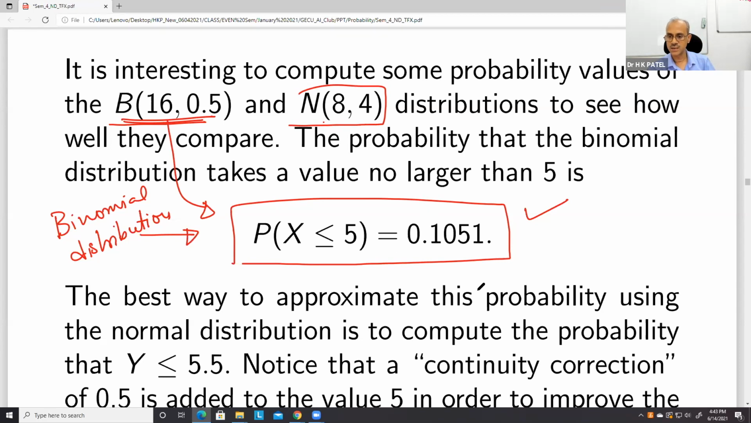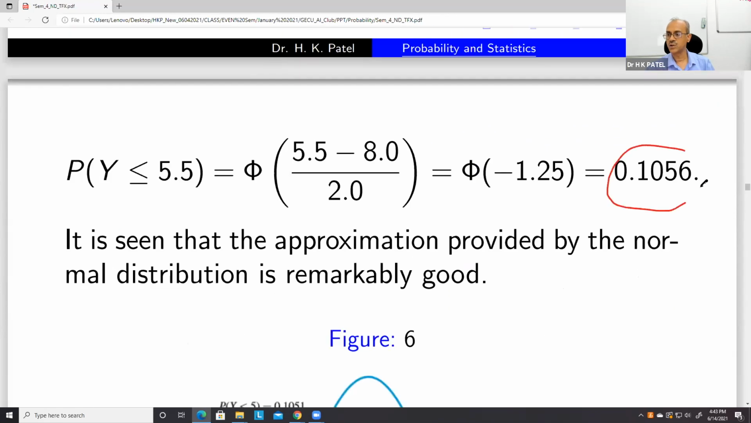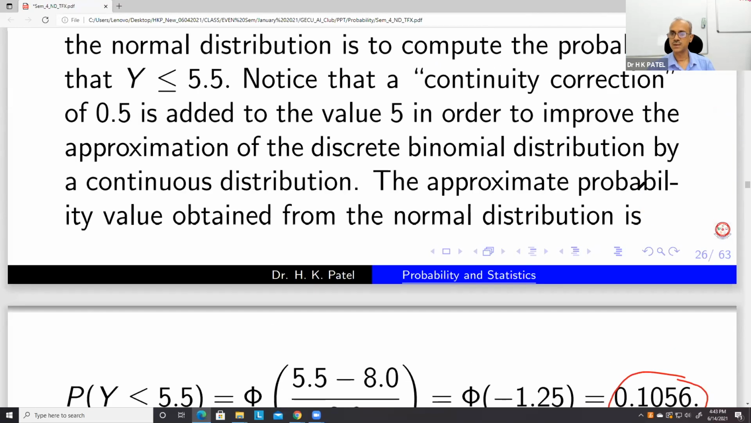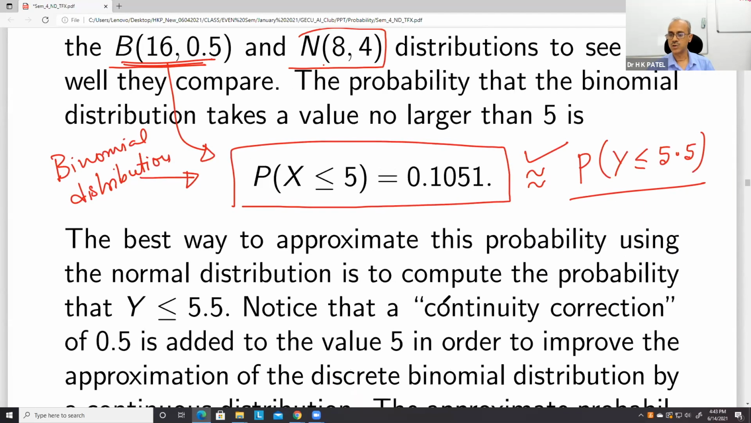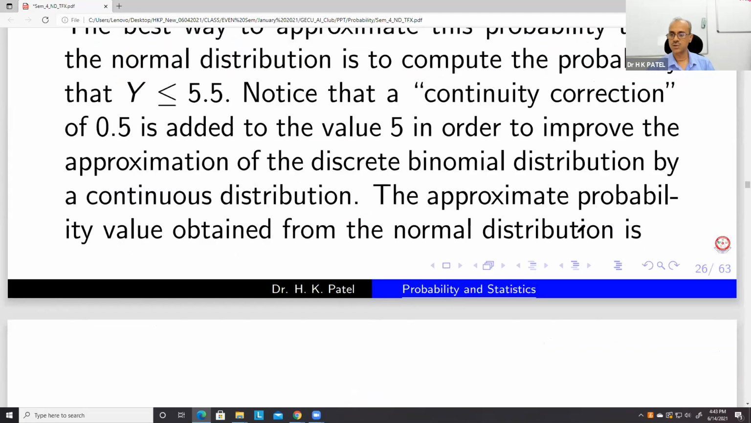So in this case, this will be approximated by P(Y less than or equal to 5), where we have to actually add 0.5. All right, so you can see that this value is in fact 0.1056, and initially it was 0.105. So correct to 3 decimal places. Okay, so this is a good approximation.